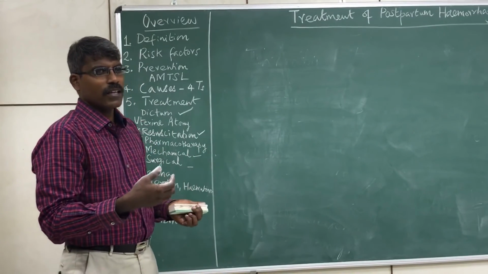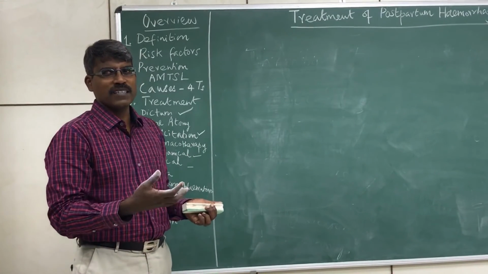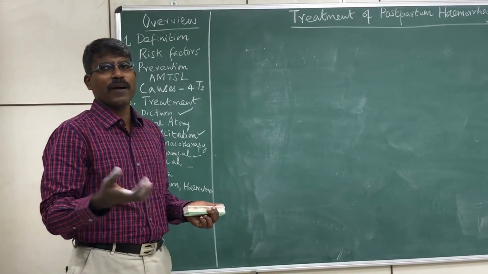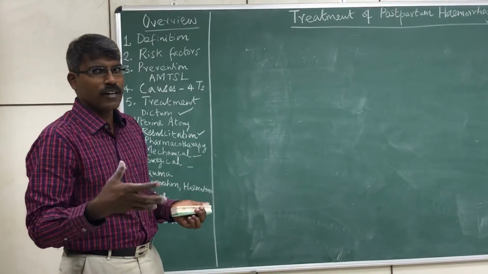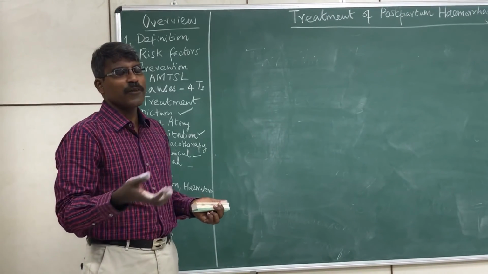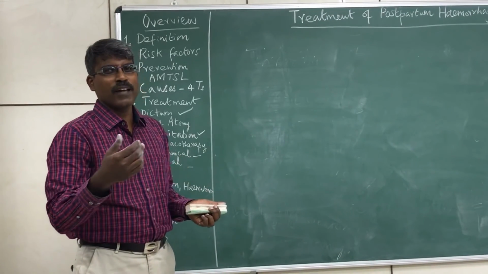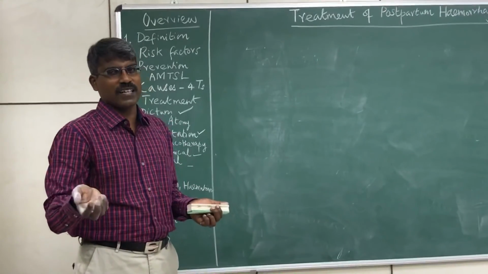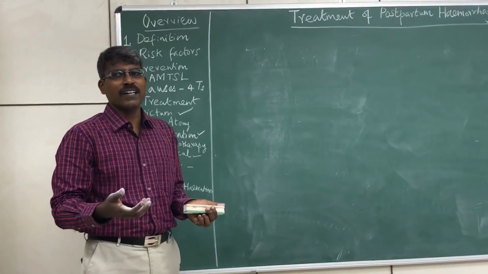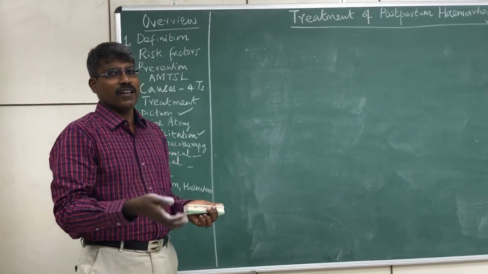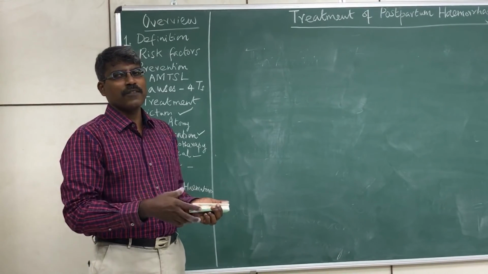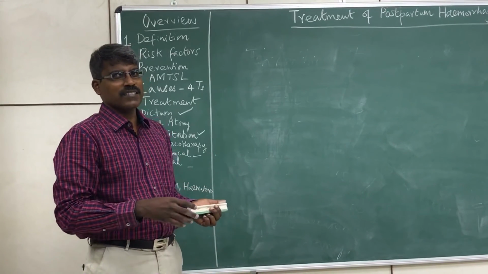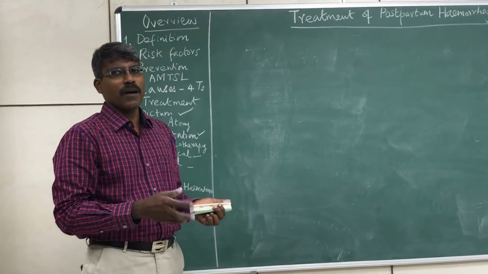If invasive placenta is the cause, it's a very rare cause, and again conservative management with methotrexate, or the definitive management being hysterectomy. If thrombin is the cause, it can be von Willebrand factor deficiency or hemophilia, and the concerned deficient clotting factor should be transfused. So this is in whole the treatment of postpartum hemorrhage.